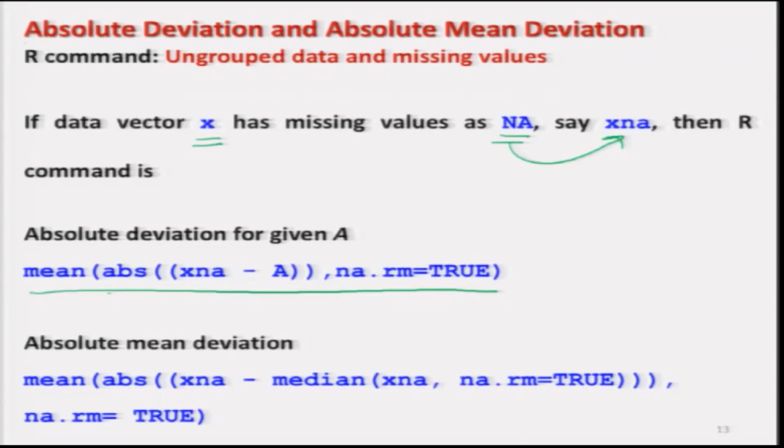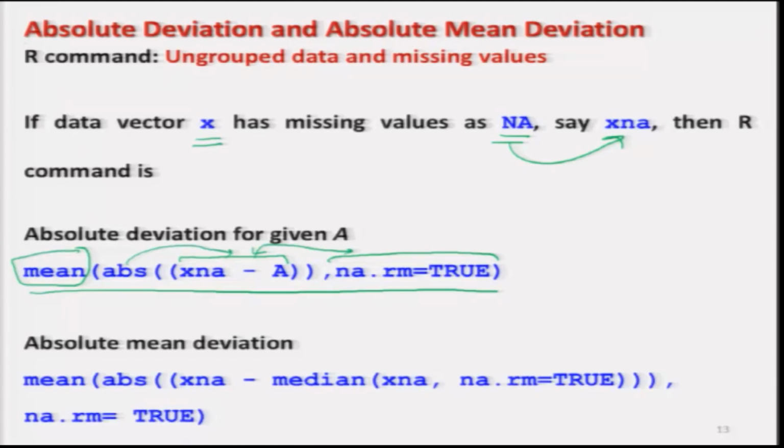I have written the same command earlier, but I have added here na.rm equal to TRUE. So, this is telling R to compute the values of x minus a after ignoring the missing values using the command abs, and then whatever is the outcome, operate the command mean on it.